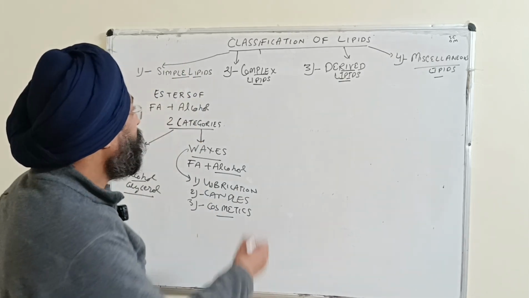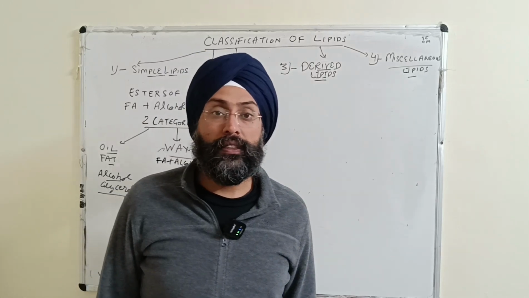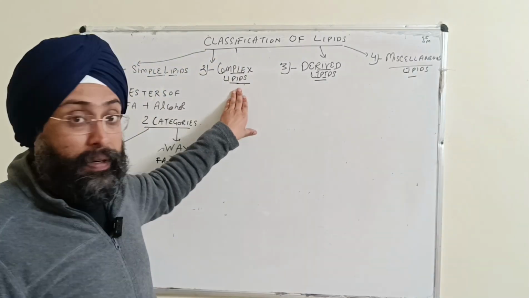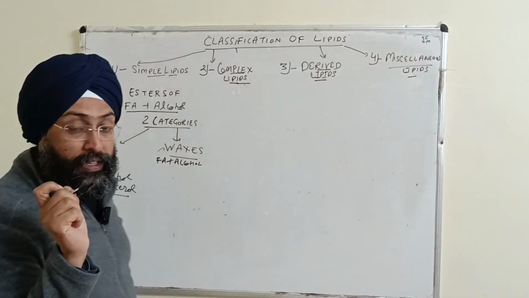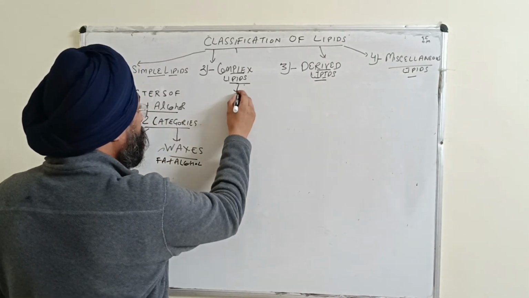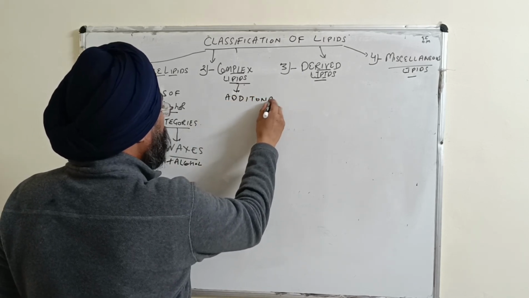Now I will start with the second category, that is complex lipids. In complex lipids, the combination of alcohol and fatty acid is already there, but it contains some additional substances as well.